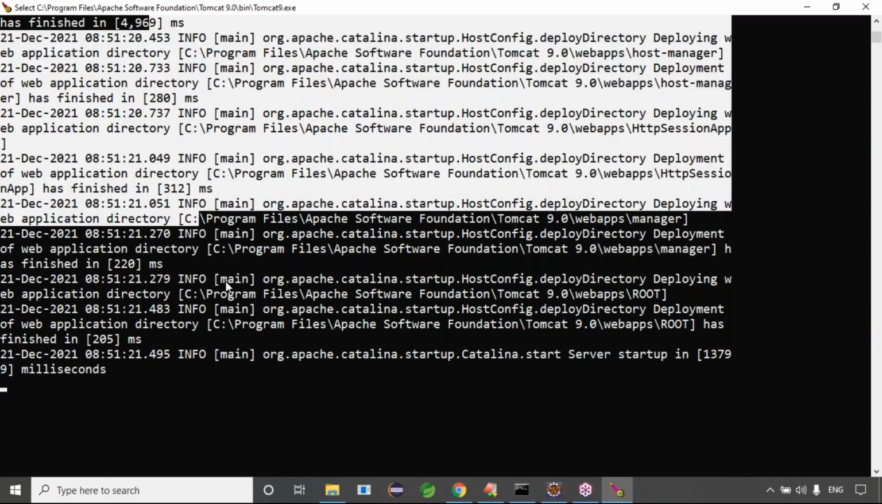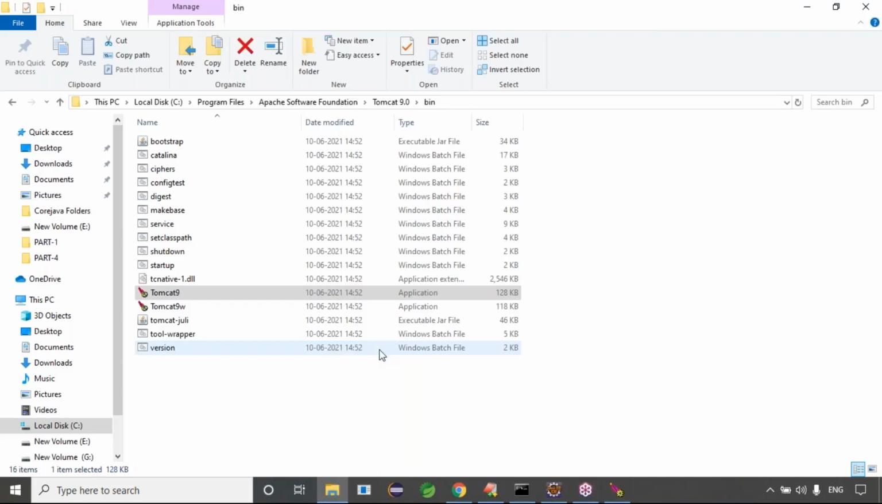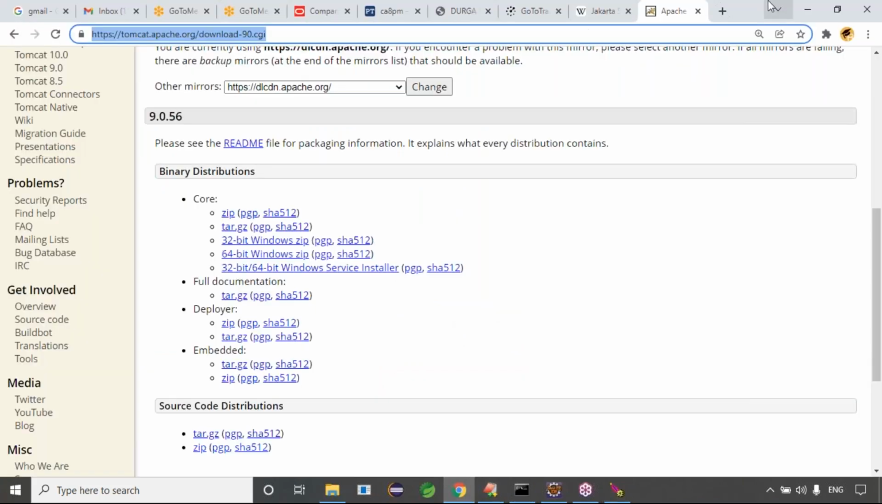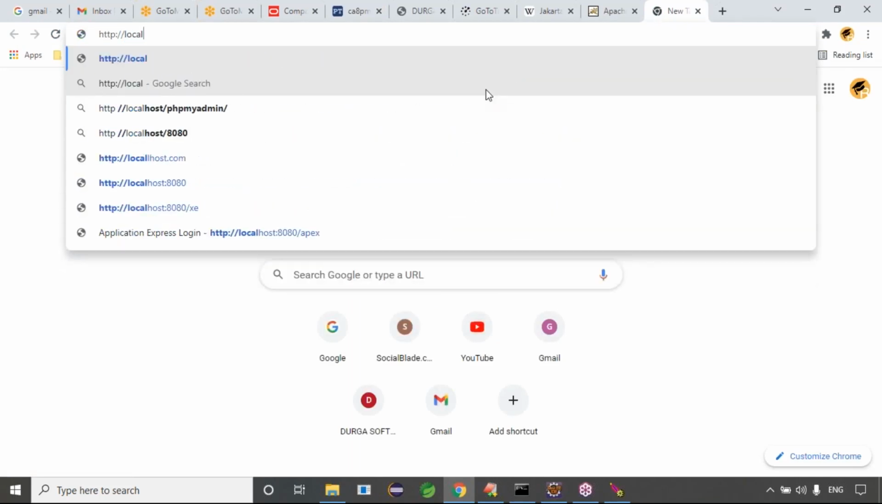Main. Yeah, the server startup in so many milliseconds, right? Guys, once the server is started, we need to connect to the server. To connect to the server, type http://localhost.